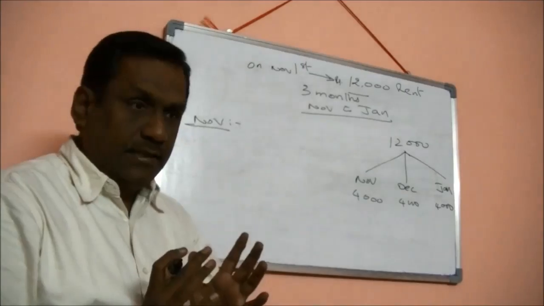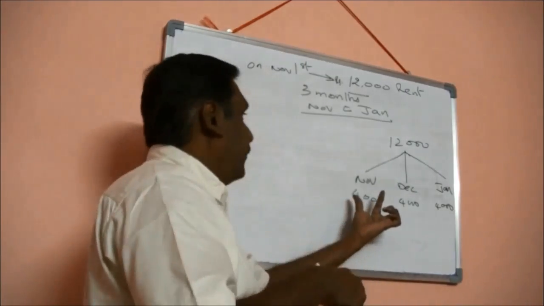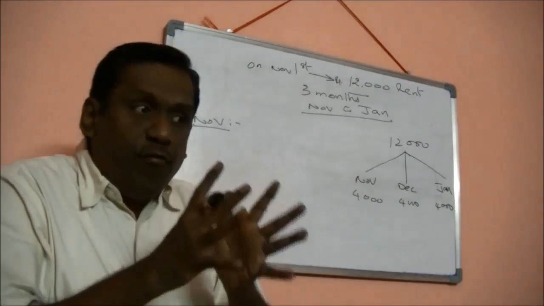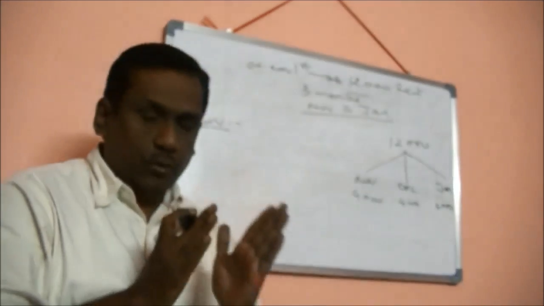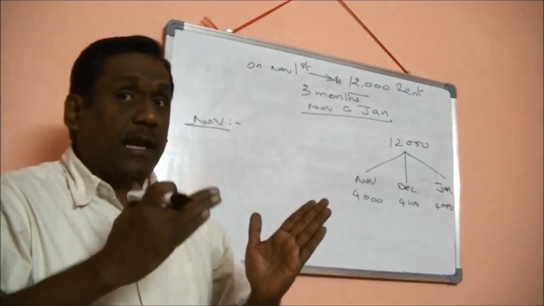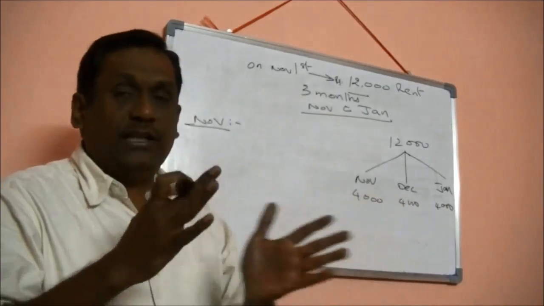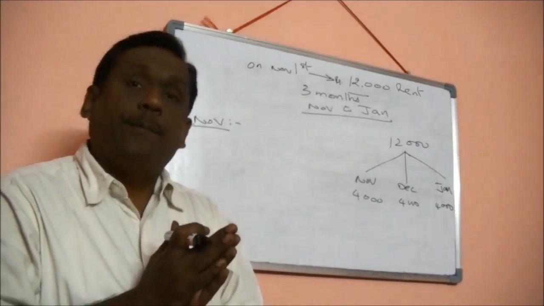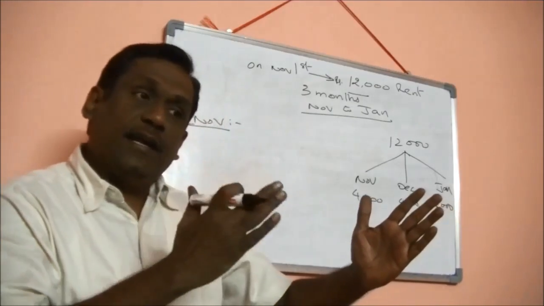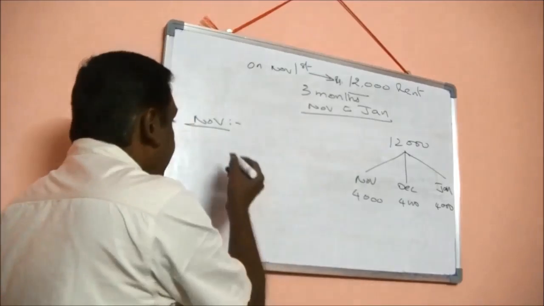On November 1st, since I am in the month of November, 4,000 rupees of November rent will go to expenses, that means P&L. The remaining 8,000, December and January together, will go to prepaid expenses. One month will go to expenses and 2 months will go to the prepaid asset account. So the entry will be